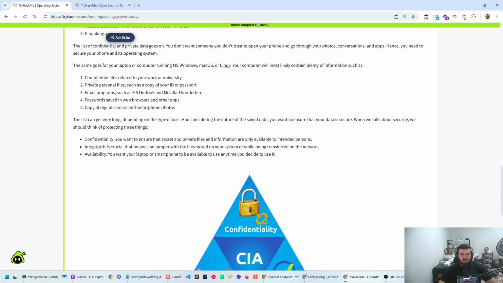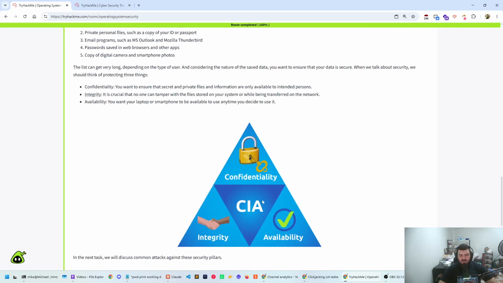And then you get introduced to the CIA. The CIA is not the Central Intelligence Agency. It is confidentiality, integrity, and availability. It is the triad of security, I guess you could call it.